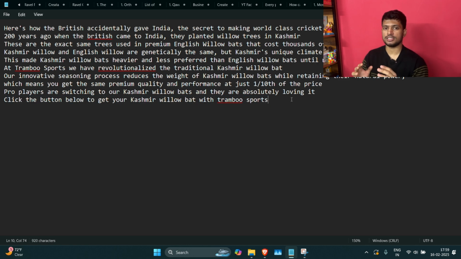So over here you can see how we dissolved the objection that Kashmir willow bats are inferior using an airtight chain of arguments. Nobody can argue that something is factually wrong, because everything was factually correct. And we took them from believing that Kashmir willow bats are inferior to believing that Kashmir willow bats and English willow bats are exactly the same. So let's take a look at the ad along with the visuals now.